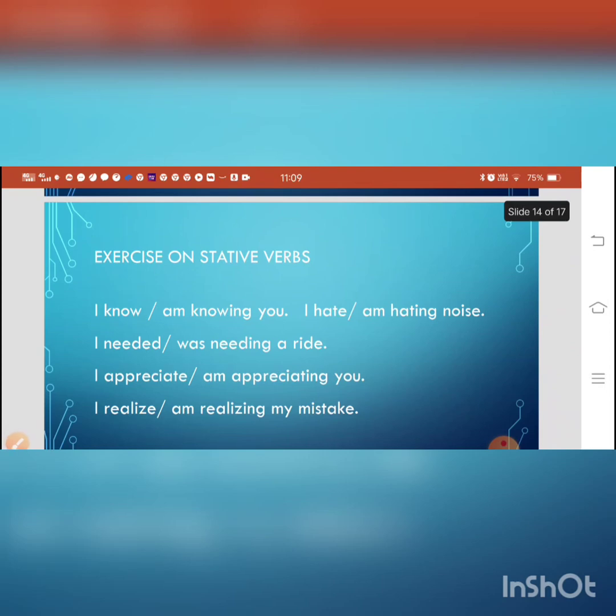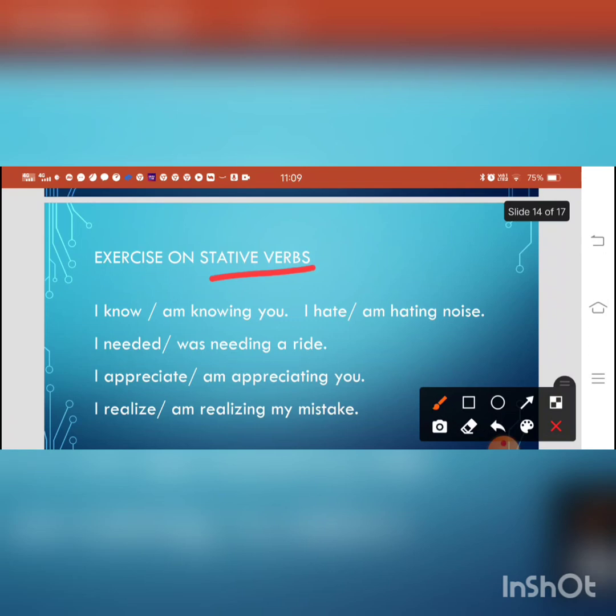Now the exercise. Exercise on stative verbs. As I told you earlier, stative verbs are not used in progressive form. They can be used in present simple, past simple, present perfect, past perfect, but they can't be used in continuous or progressive form. So you have to be very careful when you choose the option. I know, I am knowing you. Which option is correct? I know, not I am knowing, because this is in continuous form. The ing form means continuous or progressive form. So stative verbs are never used in that sense.